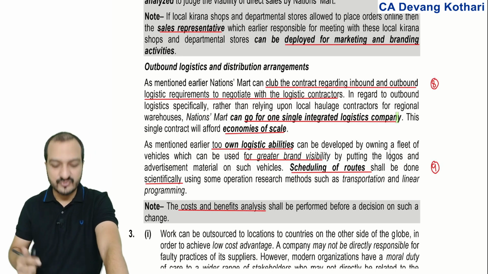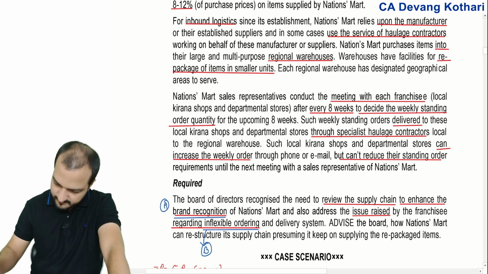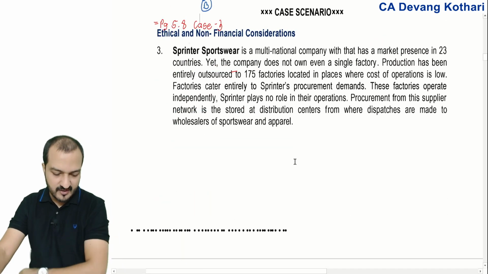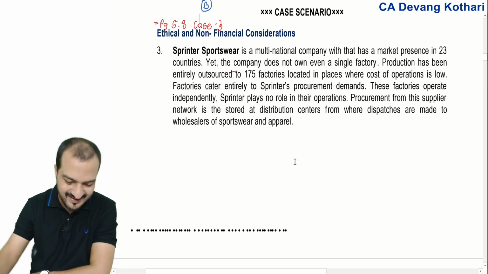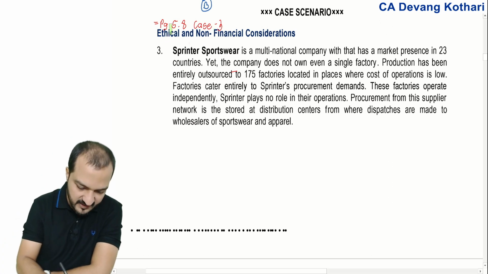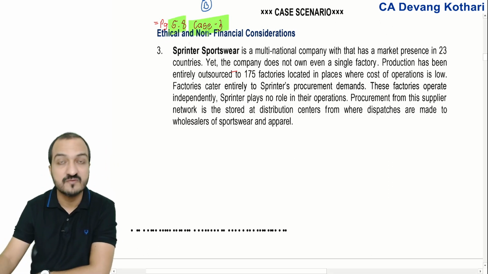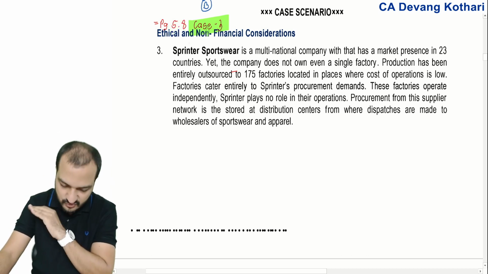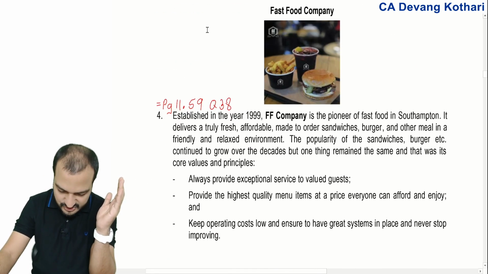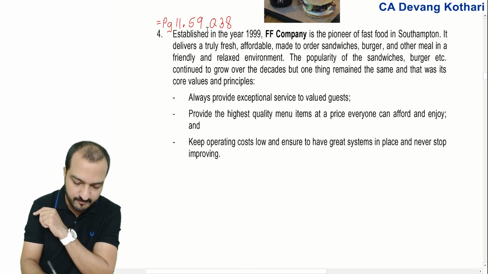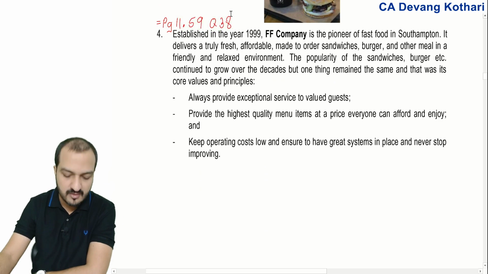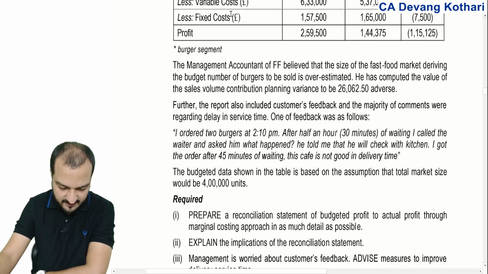Okay, then next question of the RTP, moving further, question number 3. Question 3 is again out of our book only. You'll find that question on page 3.58, case number 3, exact copy paste of the case in my book, right? So we are not discussing that. Question 4 is also exactly from my book, page 11.59, question number 38. It's a question out of your standard costing chapter.